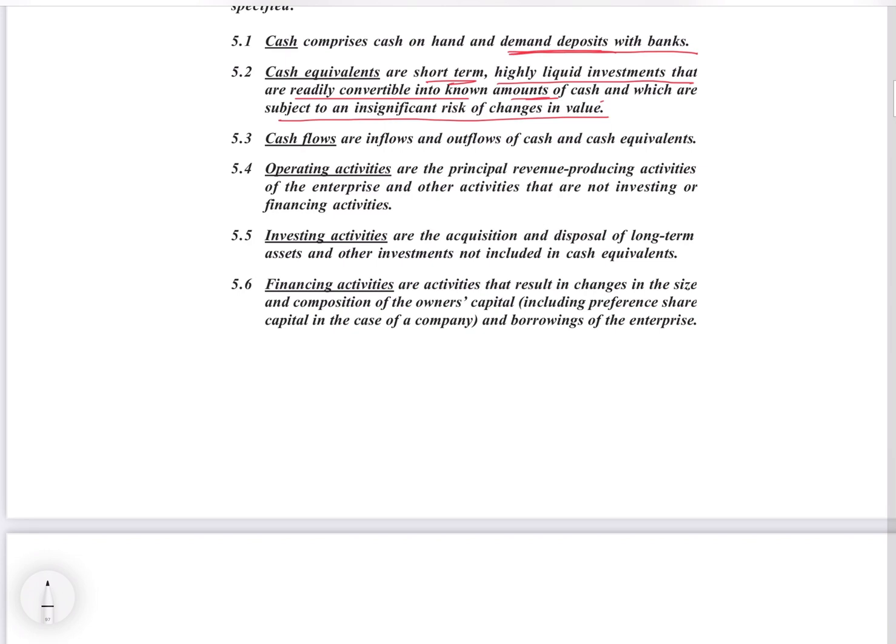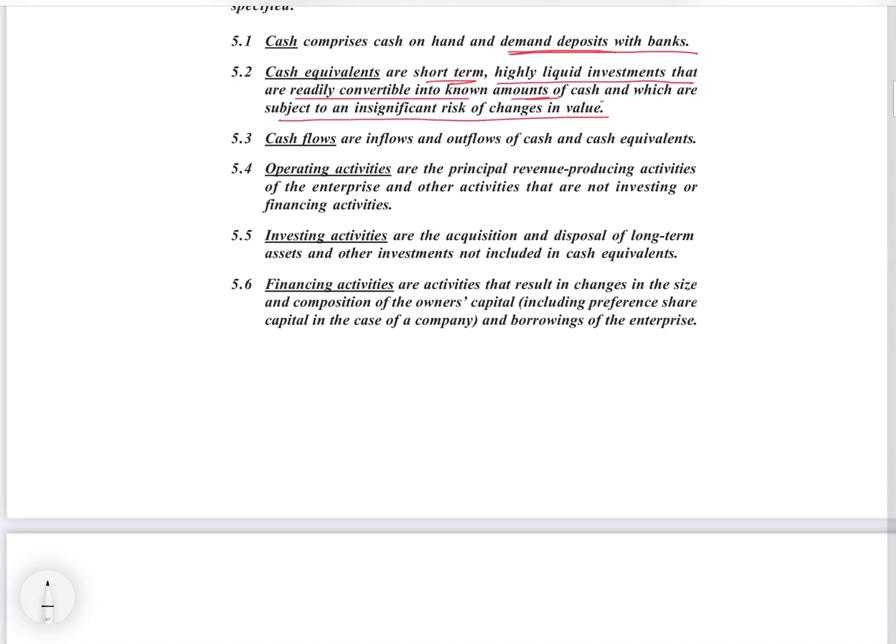Simultaneously they may be investing in some companies or something. These don't become operating, as it is not their normal course of business, it is just an investing activity. So operations is the pure business activity the company is engaged in.